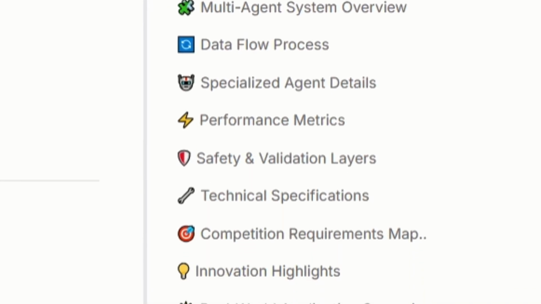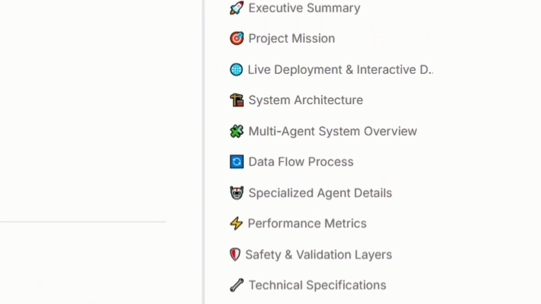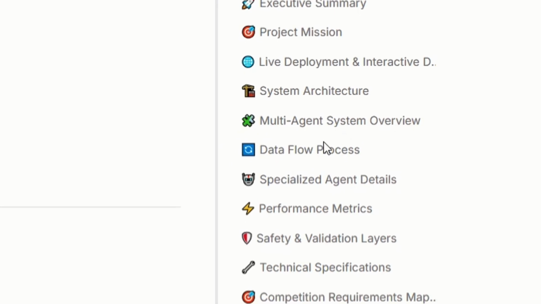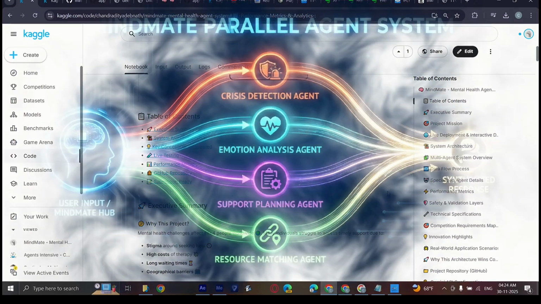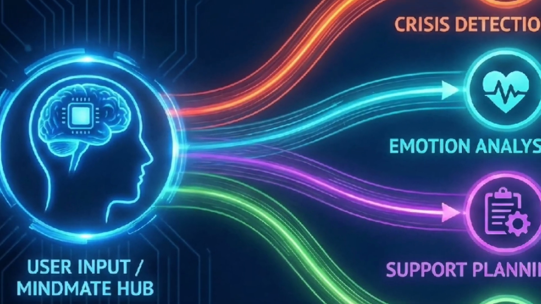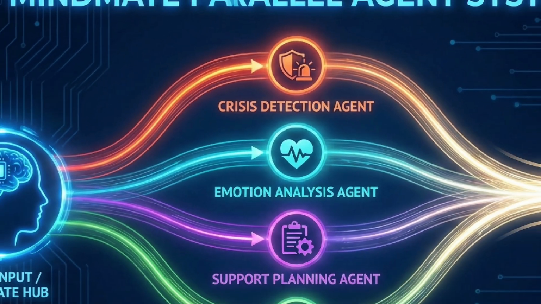Now, there are some important concepts used in here, like system architecture. Then we have our data flow system. Then we have our performance metrics, safety, and other stuff. Now these are really important. Now let's take a look at something even more important, which is our parallel agent system, which will use some inbuilt agents we have built through our code, and then it will execute, and we will show it later.